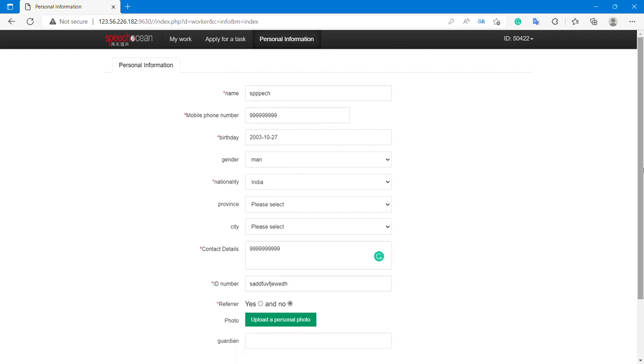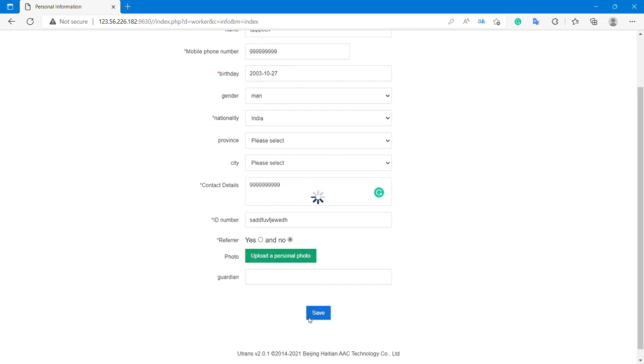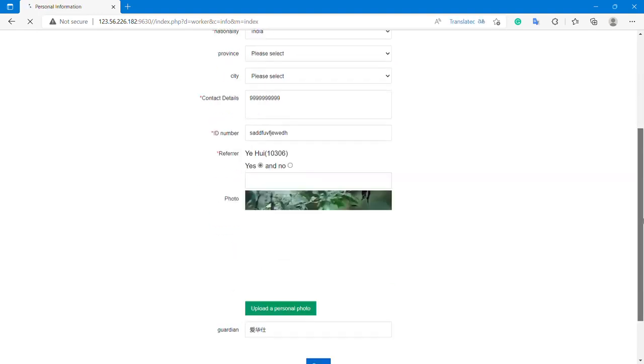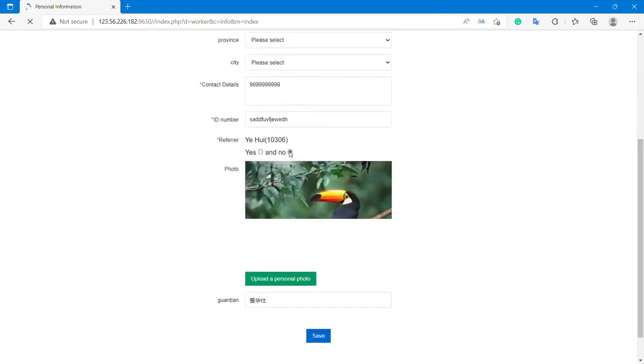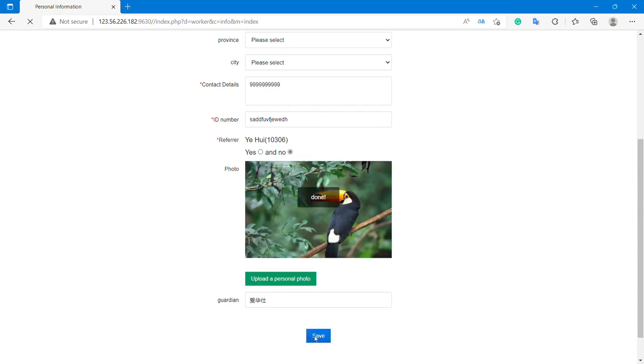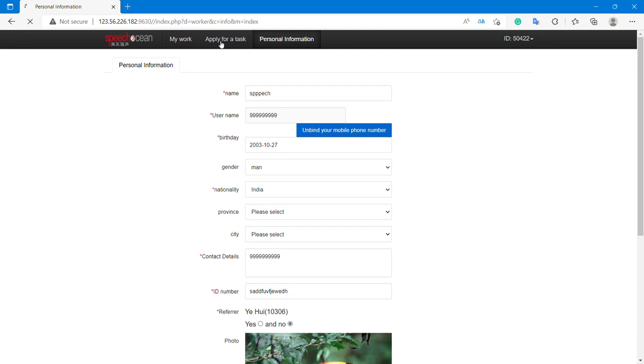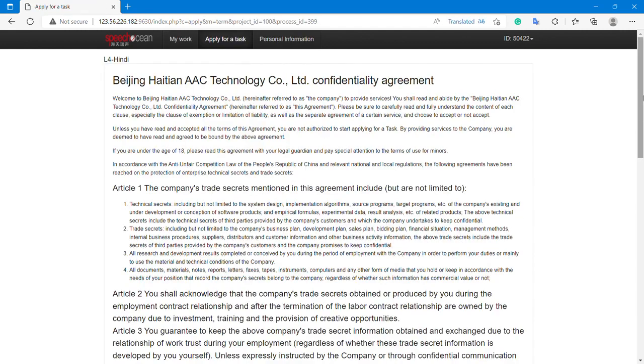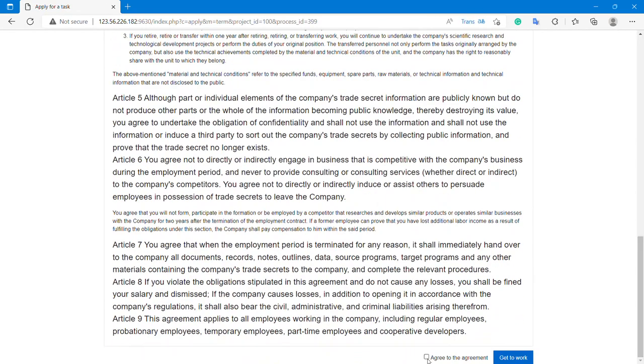Always put referrer no, and then click on save. Okay, it's done. Now you have to go to apply for task, and here you need to click on this. Then you need to go down, click on agreement, agree to the agreement, and get to the work.